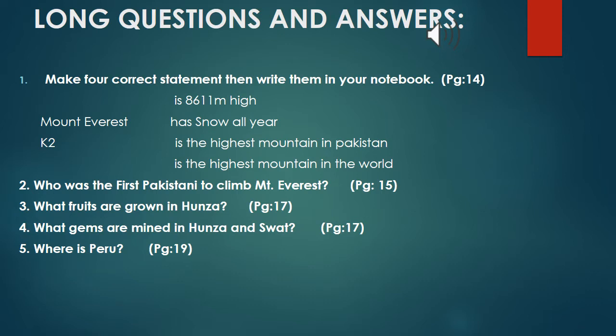For example, Mount Everest has snow all year. It is true. So you have to match Mount Everest with has snow all year, and then write this whole sentence in your copy.